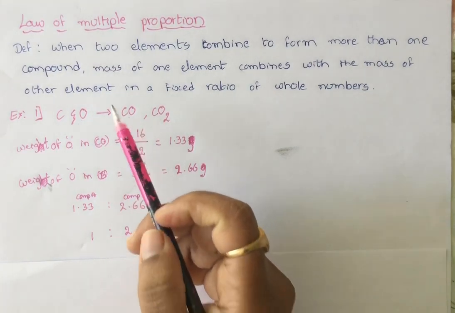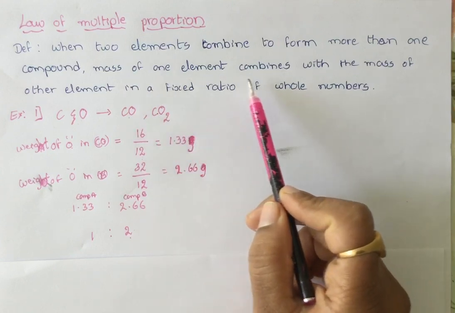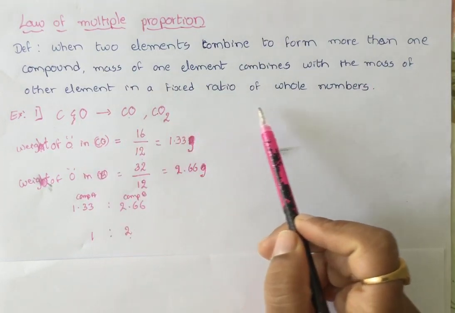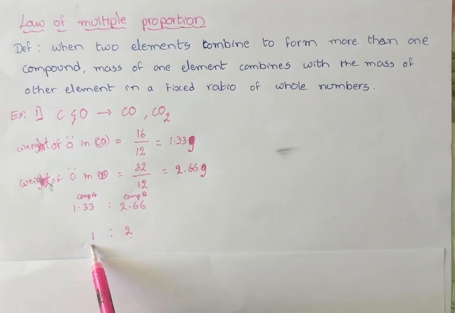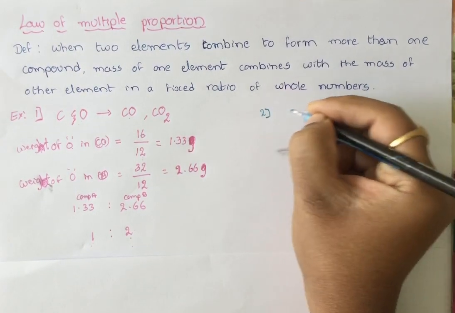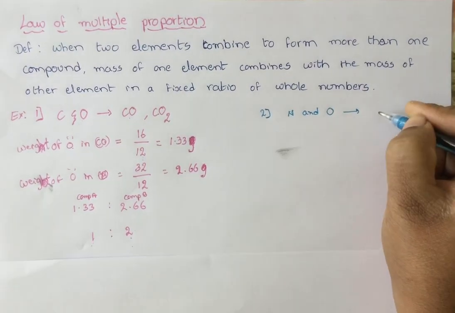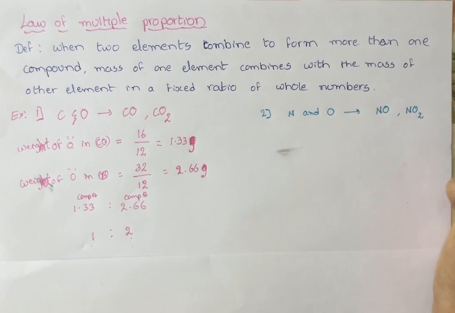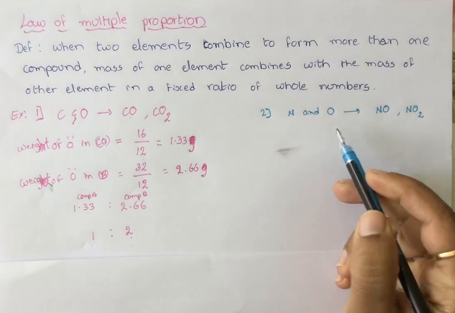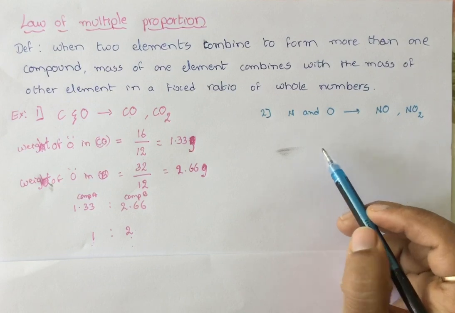So that is what the law is stating. When two elements are combining and forming more than one compound, the mass of one element that combines with the other element should be in a fixed whole number ratio. You can see the mass of oxygen combining with carbon is in 1:2 ratio. Similarly, let me explain one more example, nitrogen and oxygen, which combine and form more than one compound, nitrogen monoxide and nitrogen dioxide. Now let's show that the mass of oxygen combining with nitrogen must be in a simple whole number ratio.